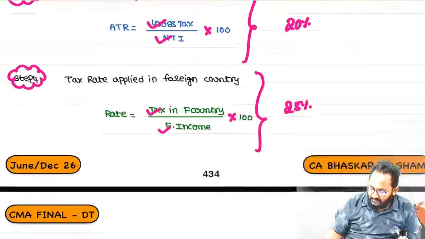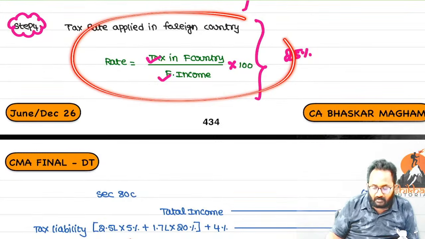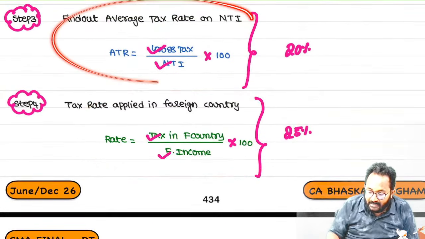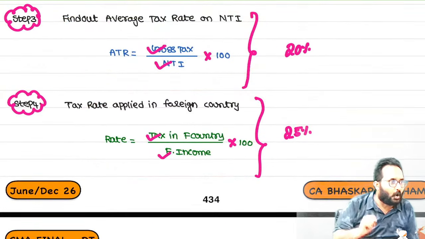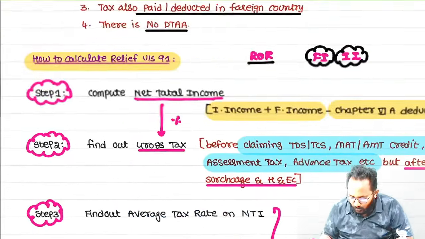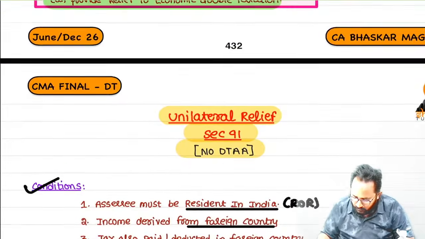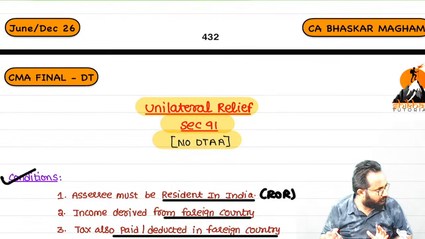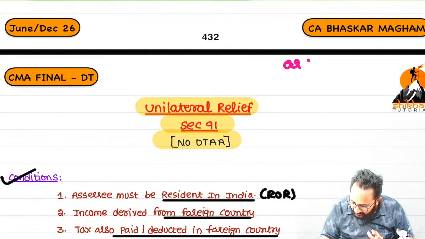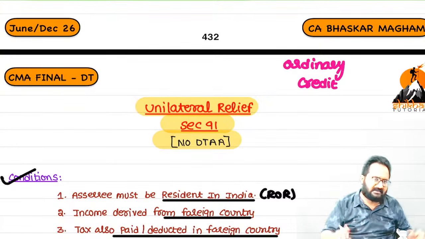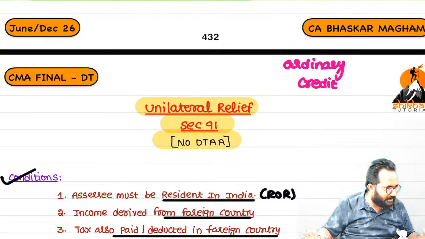This is nothing but whatever tax you paid in the foreign country, fully we are not giving. And whatever taxes you paid in India, whichever is lower we are giving. Remember this point only: unilateral relief, that is section 91. But whatever we discussed about ordinary credit, they are the same. Not similar, same.